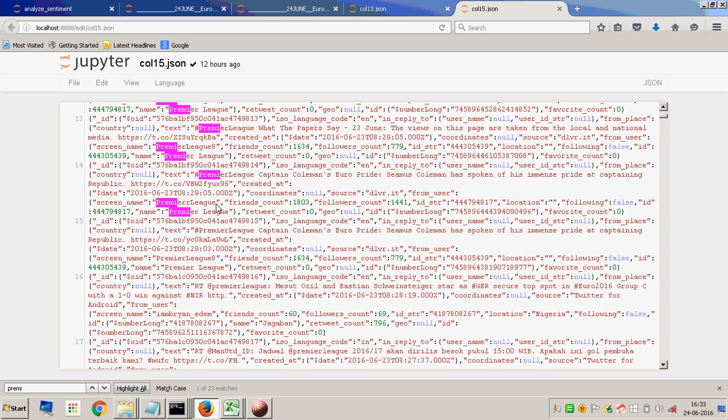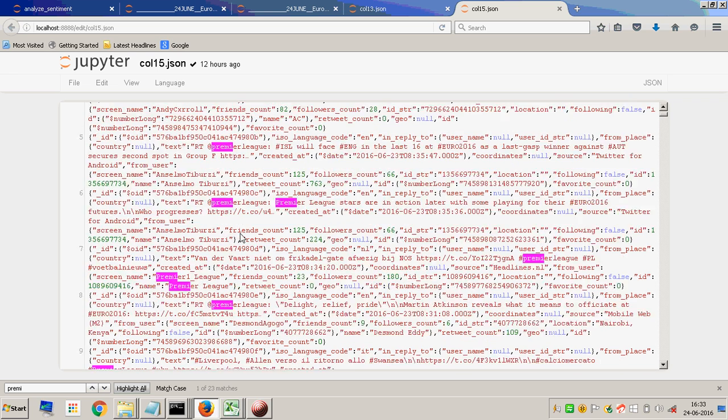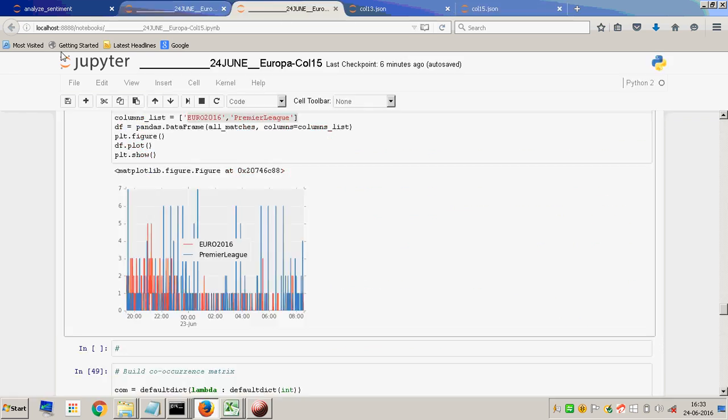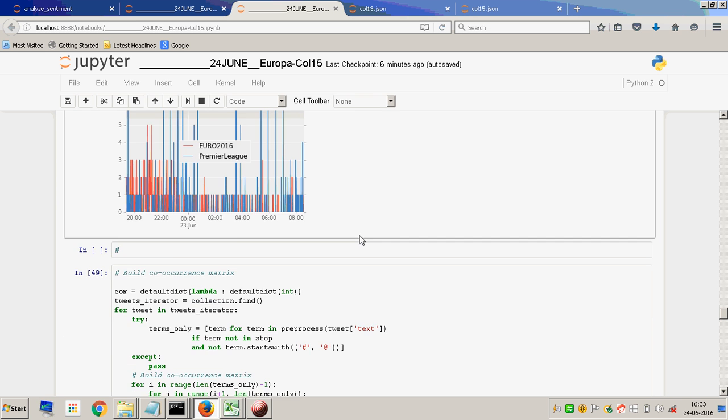This is the morning one. This is 8:29. But any which way, that is how we basically use this to do the analysis.